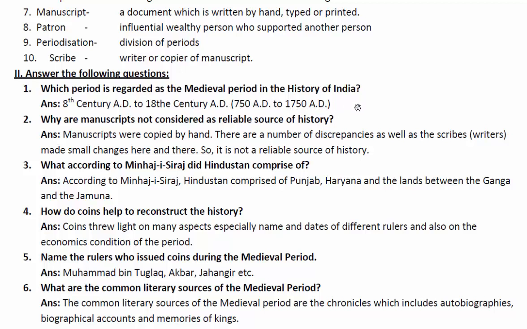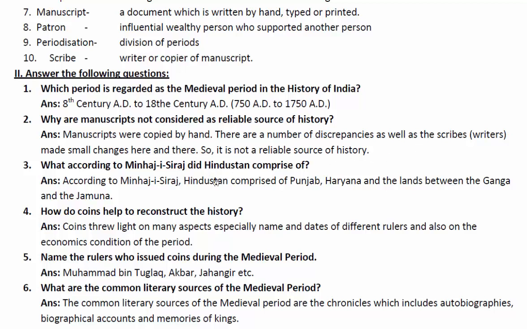Why are manuscripts not considered a reliable source of history? Manuscripts were copied by hand, and there are a number of discrepancies, as the scribes, the writers, made small changes here and there. So it is not a reliable source of history. We have already learned about manuscripts: a document written by hand, typed or printed, and these were written mostly by the scribes or writers.